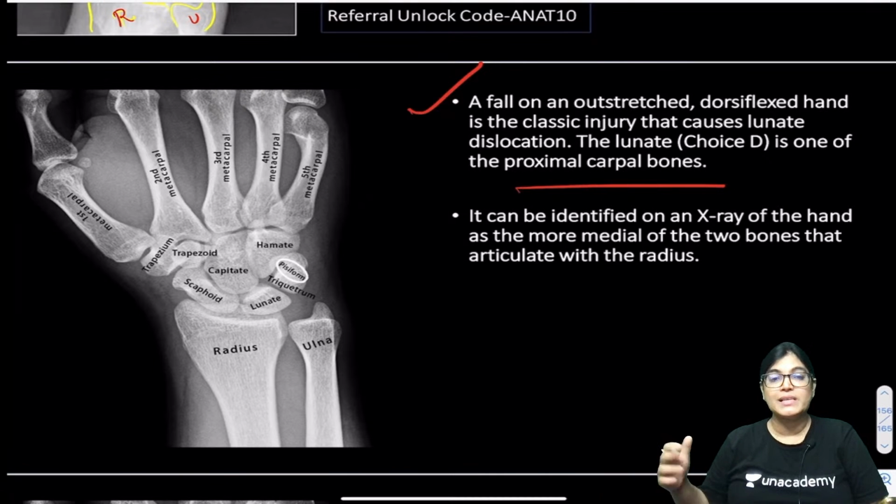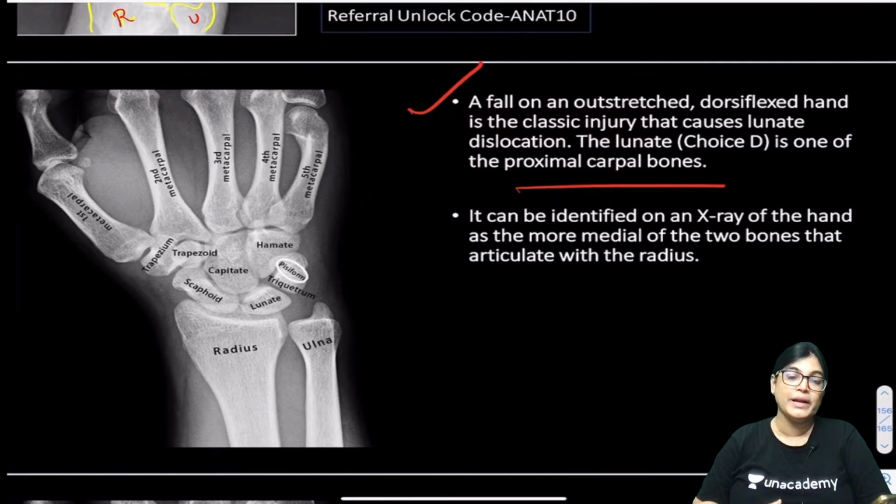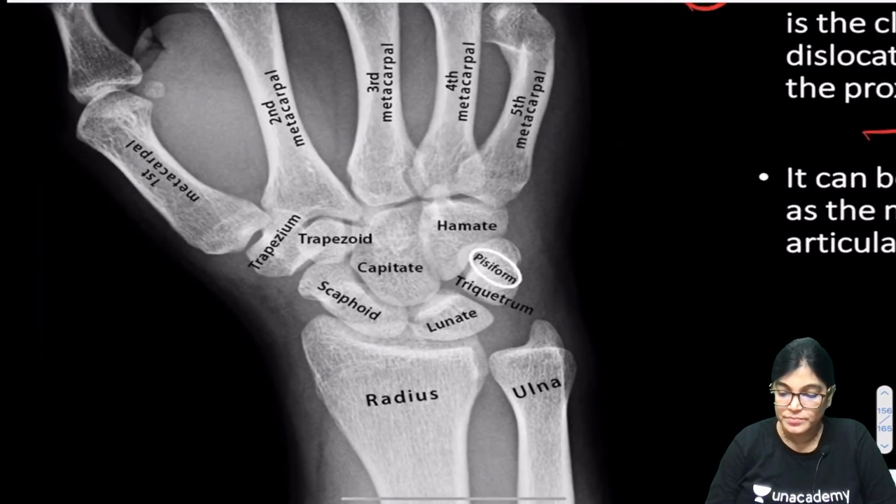If the presentation of the patient is a fall on an outstretched hand, as was presented, the patient has fallen in her bathroom, and after that the bone which was highlighted, and the bone which we have to guess was involved, was the lunate. Because the key point, lunate, was already mentioned in this MCQ, we had to locate the lunate. Let me show you this diagram.